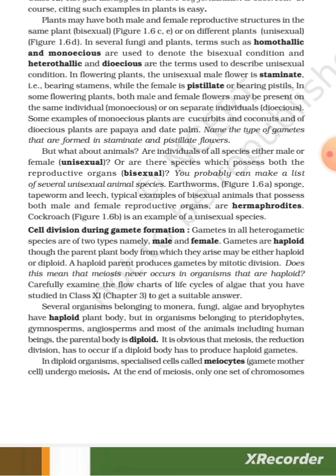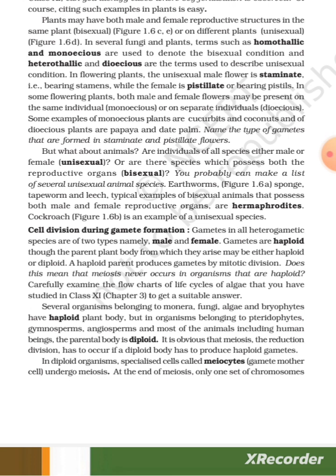Plants may have both male and female reproductive structures in the same plant, bisexual, figure 1.6c, or on different plants, unisexual, figure 1.6d. In several fungi and plants, terms such as homothallic and monoecious are used to denote the bisexual conditions, and heterothallic and dioecious are the terms used to describe unisexual conditions.